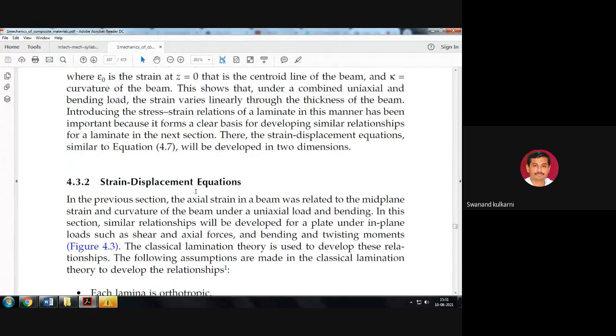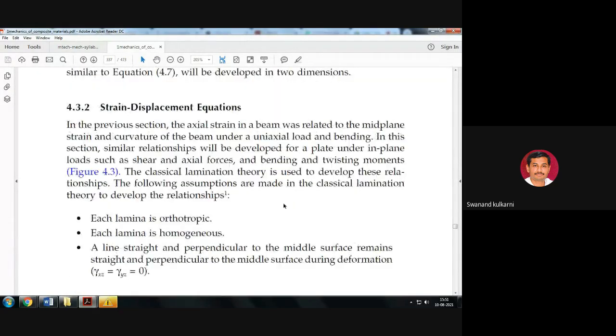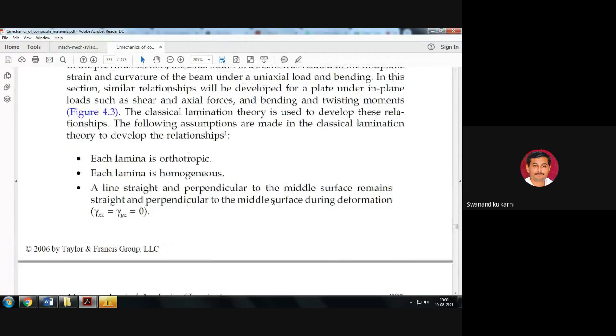Coming to classical lamination theory, we should have certain hypotheses and assumptions. The assumption is that each lamina is orthotropic in nature. We already know the types of materials. During the last lecture we saw the different types of materials, from anisotropic to isotropic: isotropic, transversely isotropic, orthotropic, monoclinic, anisotropic.